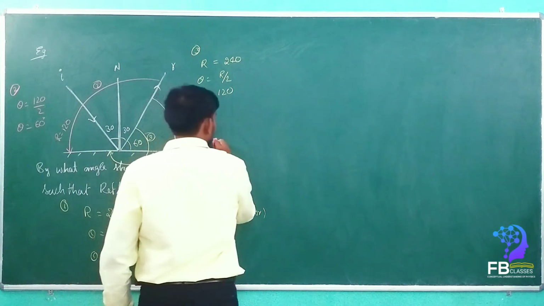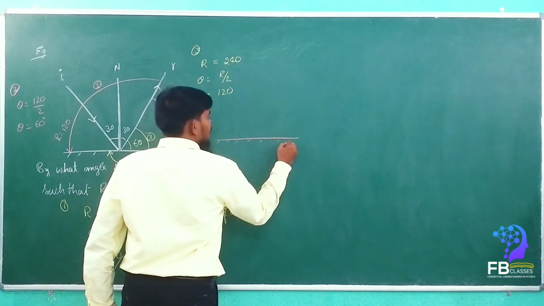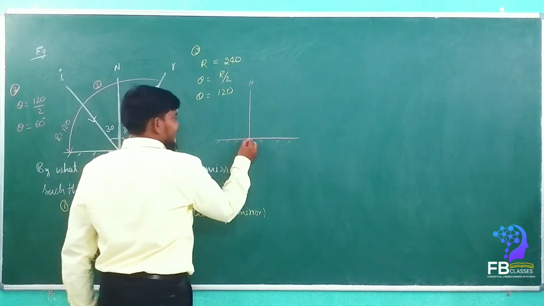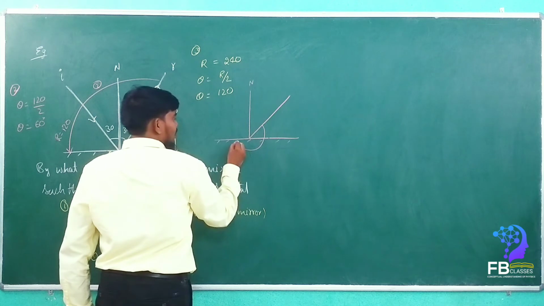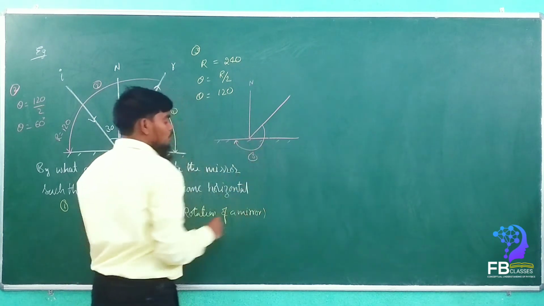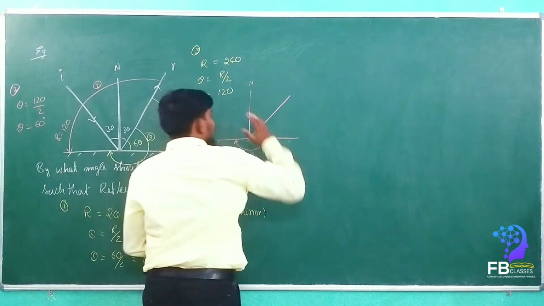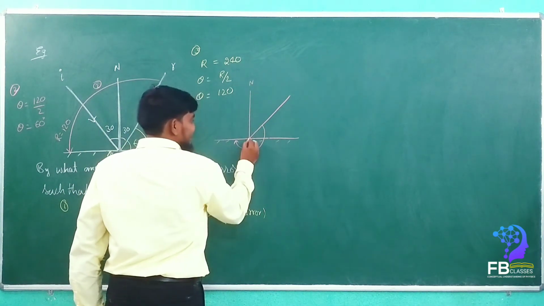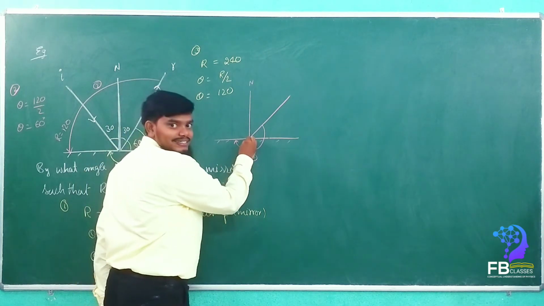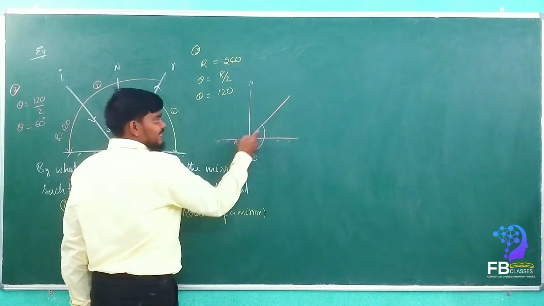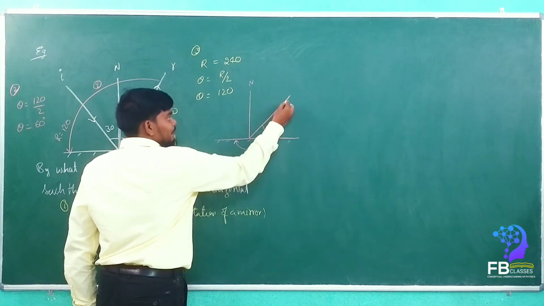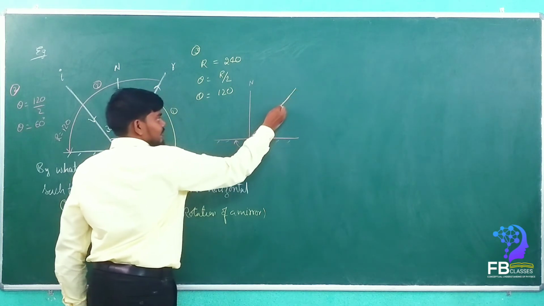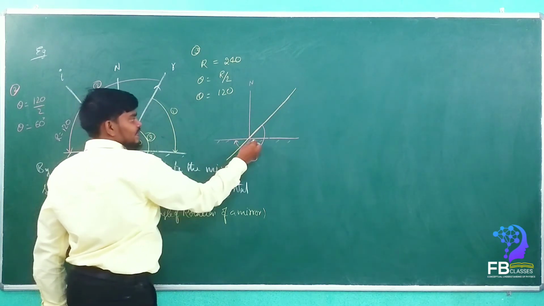See, so this is the mirror. Now this is the normal. If this reflected ray wants to rotate horizontally like this, in the third case, how much should the mirror rotate? The mirror should rotate, theta is equal to 120. So 120 means this is 90, yes or no? 90 plus 30. So in total this mirror has to come in this direction. It should come in this direction, right?